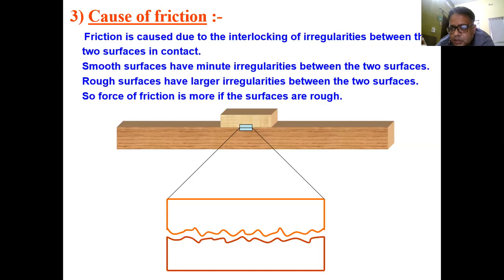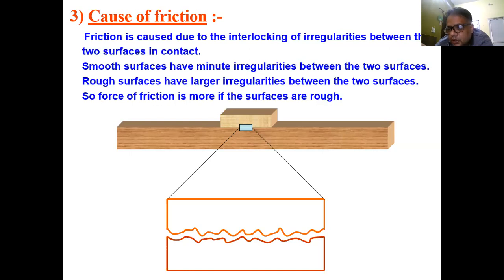To overcome these irregularities, we have to apply more force, and due to which there is loss of energy. So smooth surfaces have minute irregularities, and when they get interlocked with each other, the force of friction comes into existence.